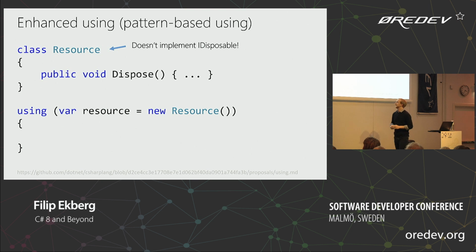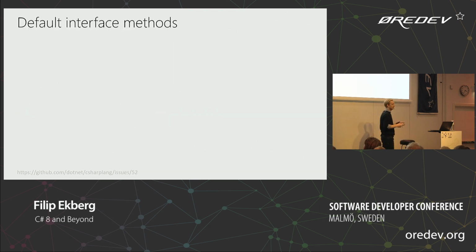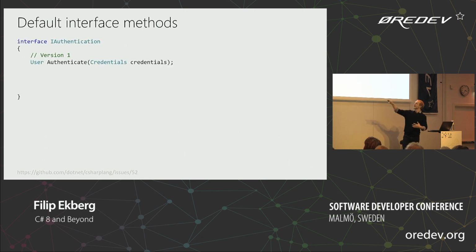Now speaking of interfaces, they're also making a change to interfaces where they're going to allow us to do default methods on interfaces. So imagine if you're a library developer and you release this first version of your interface. This is an IAuthentication interface where you just expose one method.